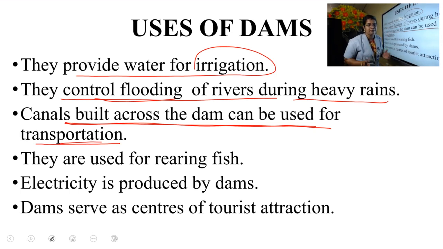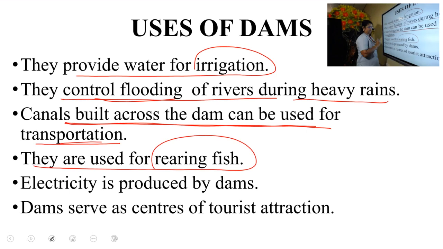Transportation is the movement of people and things from one place to another with a medium like a boat, a bus, train, car, aeroplanes, etc. So these are the different modes of transportation, and the transportation used in canals is boats. Okay. So next, they are used for rearing fish.